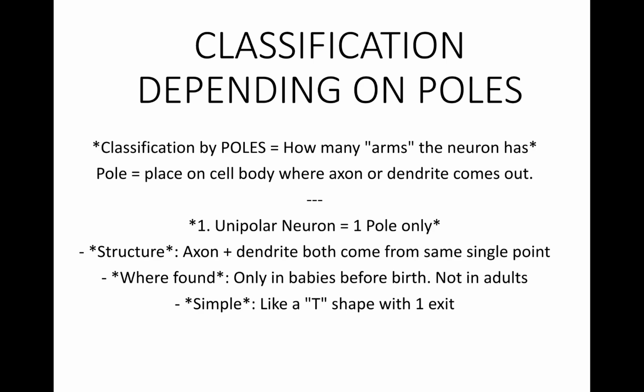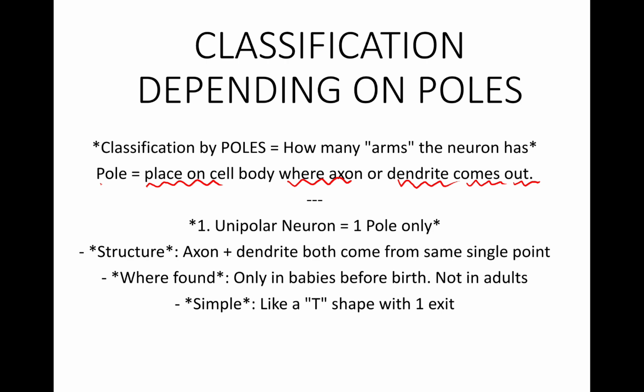Now the next one, classification depending on the poles. Poles is nothing but how many arms the neuron has. A pole is the place on the cell body where the axon or dendrite comes out. Okay. We just spoke about it: unipolar, bipolar and multipolar.